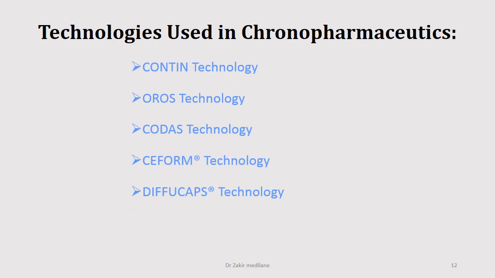Now technologies used in chronopharmaceutics. So a new novel method we can say here, one type of method where the drug delivery is going to be observed by using various technologies. Now we are going to have a look at the various types of technologies one by one. If you go through here, then we can see the first type of technology, that is content technology. What is this content technology? Let us have a look here.